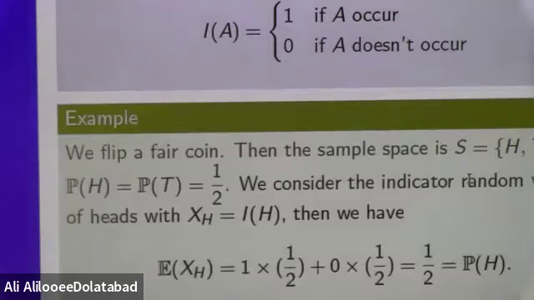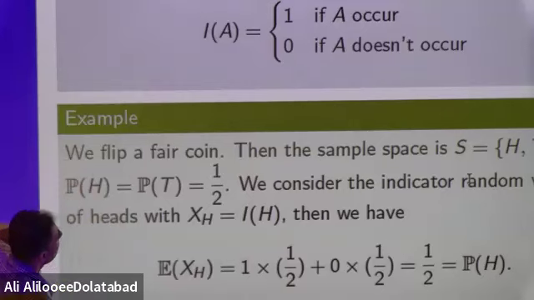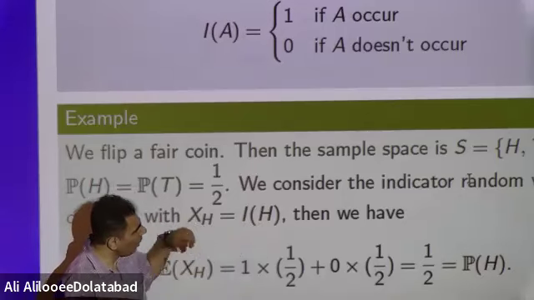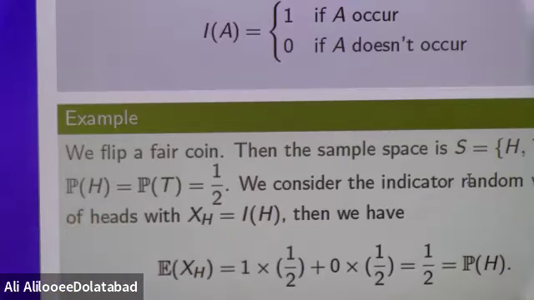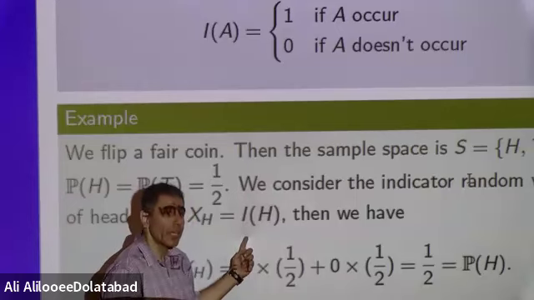Very easy. We have one example here. Suppose you are flipping a fair coin. Fair coin means the probabilities of head and tail are the same. And then you define the indicator function I of h. If h occurs, this function shows us 1.